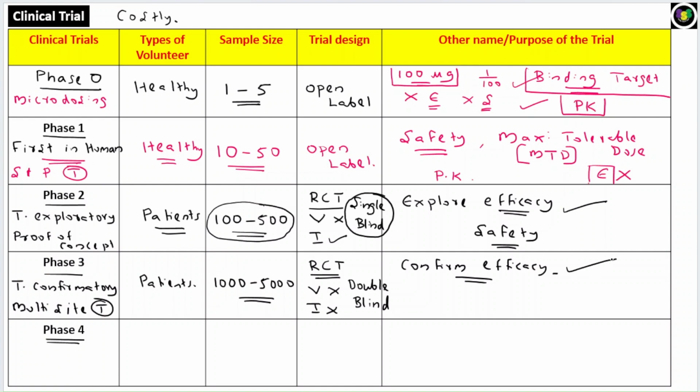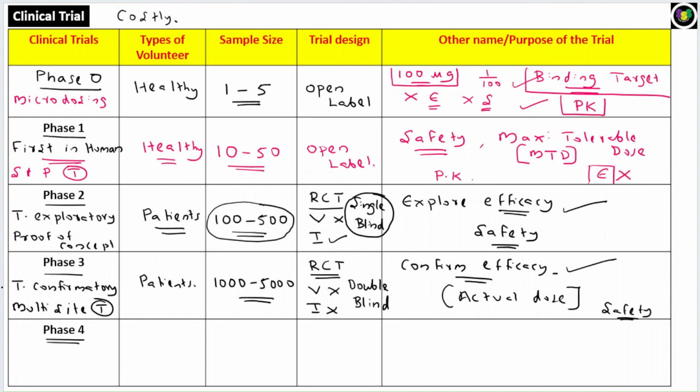Now, as I already told, the main objective is to confirm the efficacy, and in phase 3 you will find out the actual dose of the drug. Because in phase 1, 2 and so on, the drug dose will be in a range, let's say 10 to 30 microgram. But in phase 3, since it is a large number of patients, you will confirm the actual dose of the drug. Apart from that, the safety of the drug could be tested because it is tested in thousands of patients, so safety also could be studied, but the main objective is to confirm the efficacy and find out the actual dose of the drug. So that is all about phase 3.